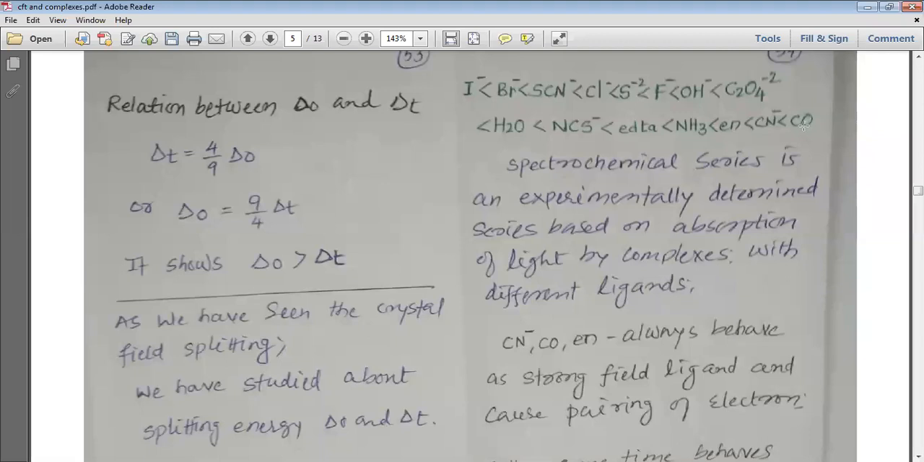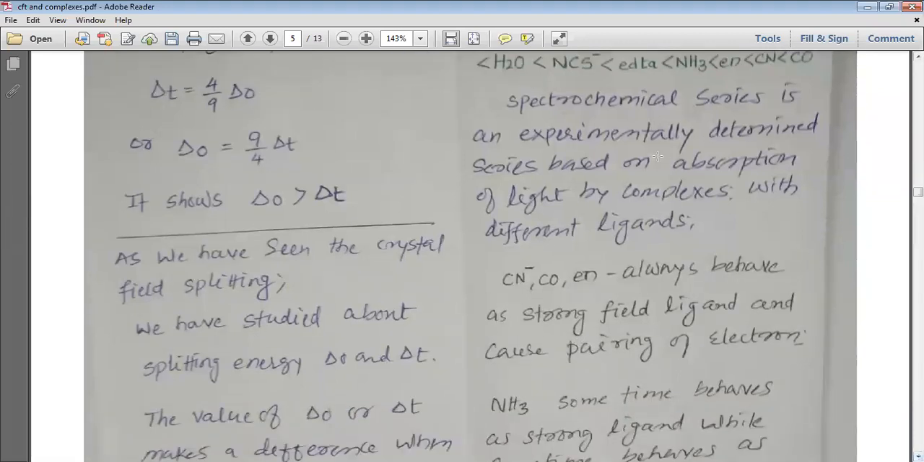So here you can understand that the strongest field is with CO, known as the carbonyl ligand, and the carbonyl ligand is definitely the strongest ligand among all of them. And I⁻ would be the weakest ligand among all of them. That is what we can understand. The spectrochemical series is an experimentally determined series based on the absorption of light by the complexes with different ligands.